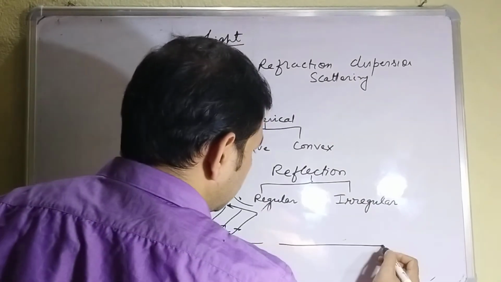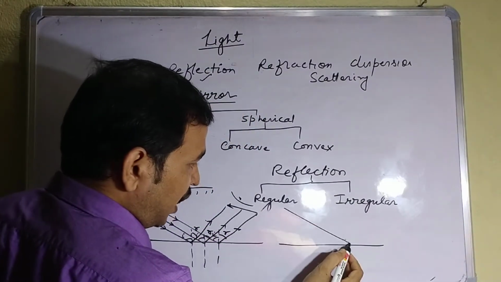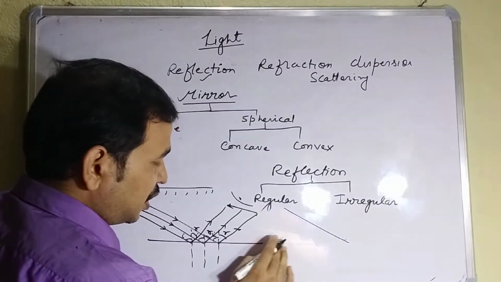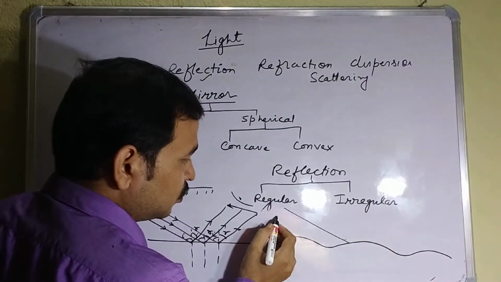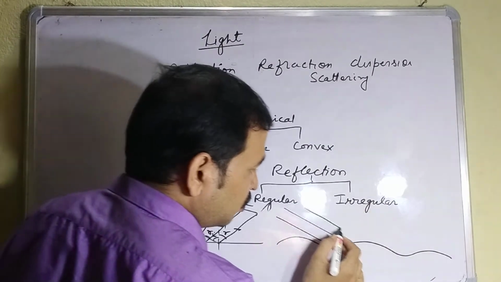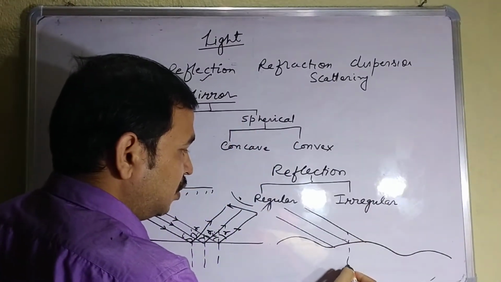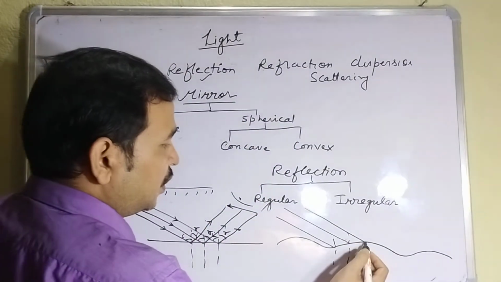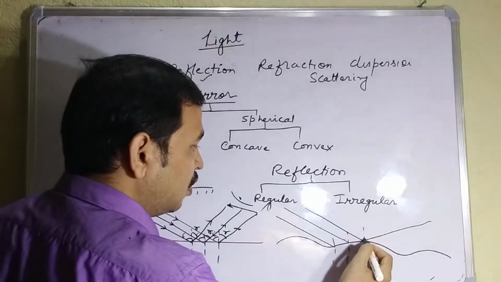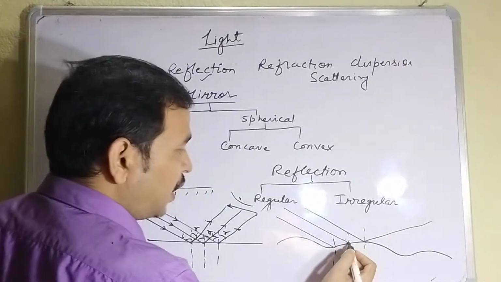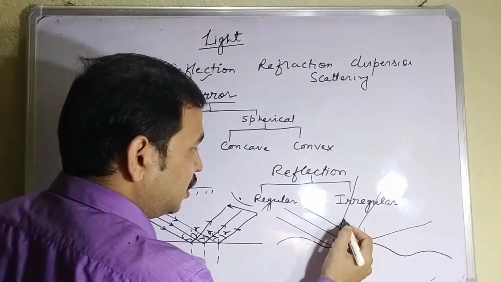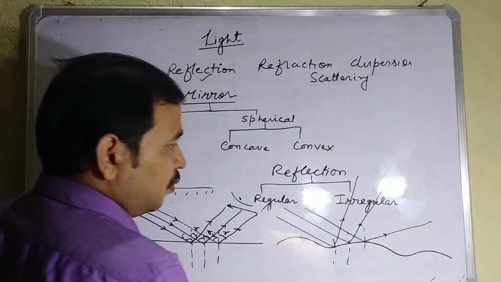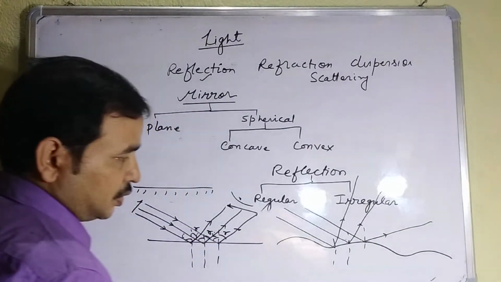Irregular means rays are parallel but the surface is not smooth. The surface is like this. Parallel rays are striking. Because of the irregular surface, the reflected rays are not parallel to each other. They are like this. You can see they are not parallel, meaning light diverges.